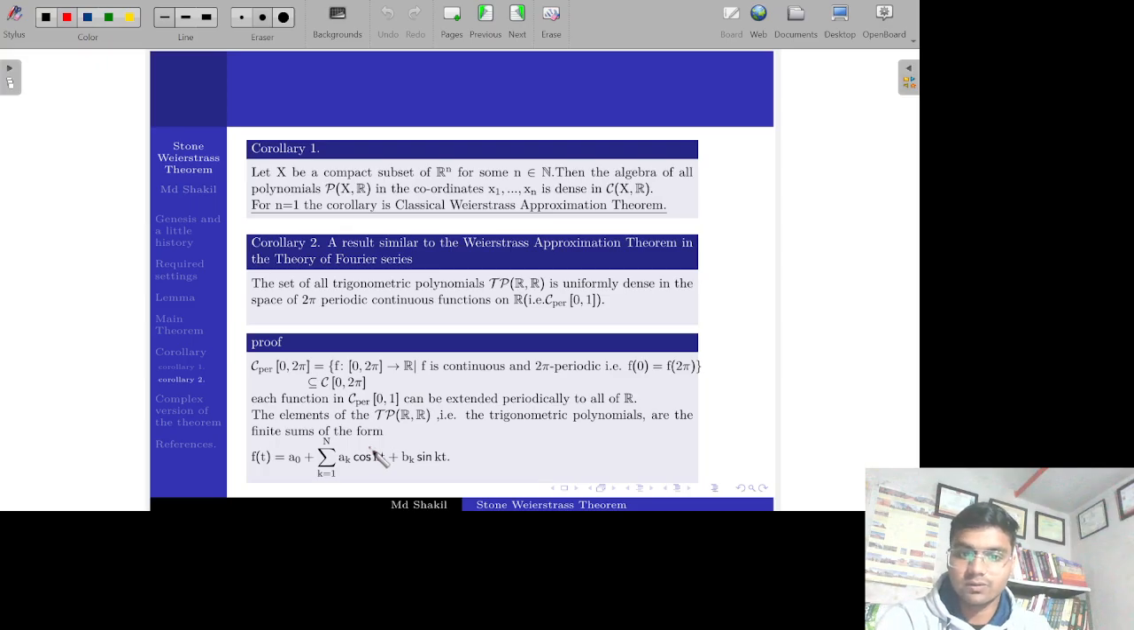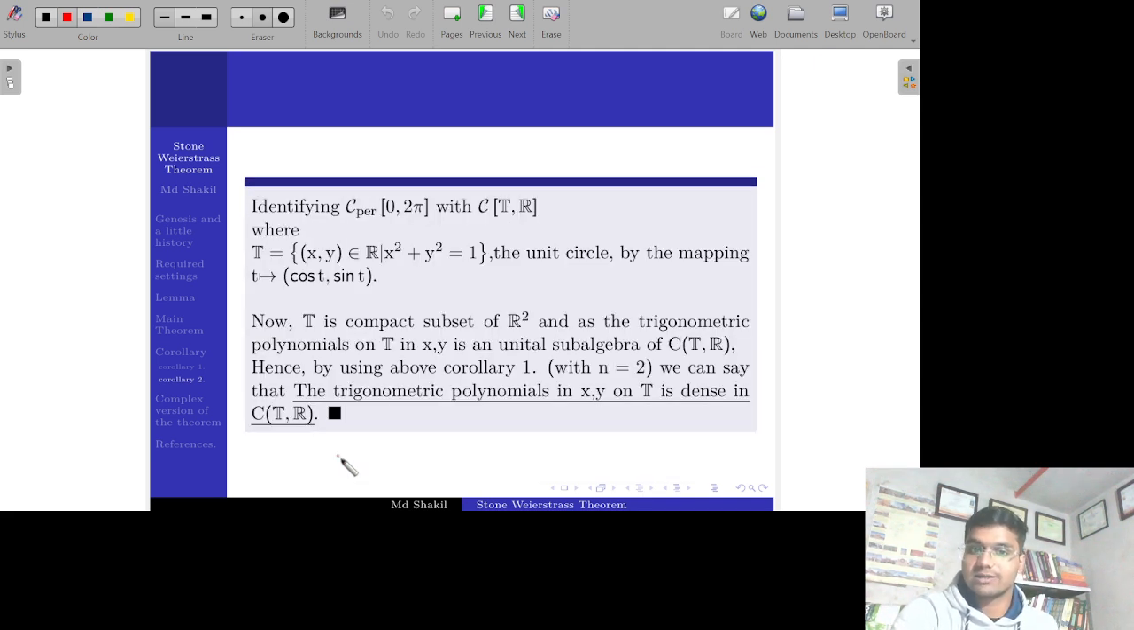Now what is a trigonometric polynomial? Trigonometric polynomials are this specific type of polynomials and are of this form: f(t) is equal to a naught plus summation of a_k cos kt plus b_k sin kt, k from 1 to capital N. These trigonometric polynomials are dense in C periodic 0 to 2 pi. We identify this C periodic 0 to 2 pi with C of the 0 to 2 pi interval. As we know from topology, 0 to 2 pi is topologically equivalent to the unit circle in R square.